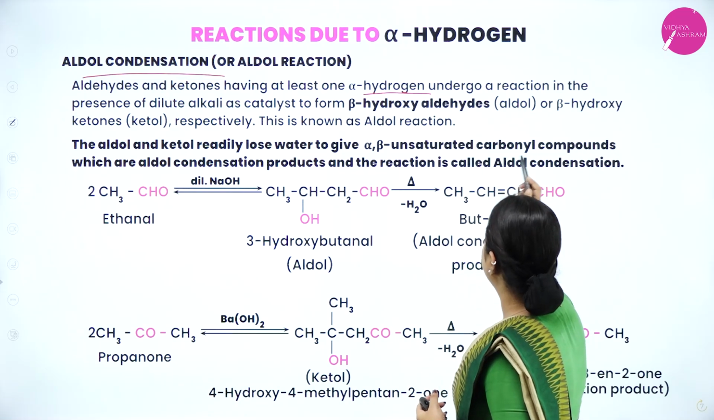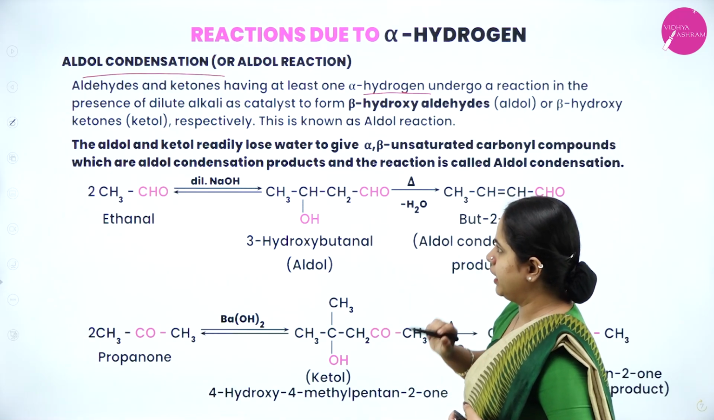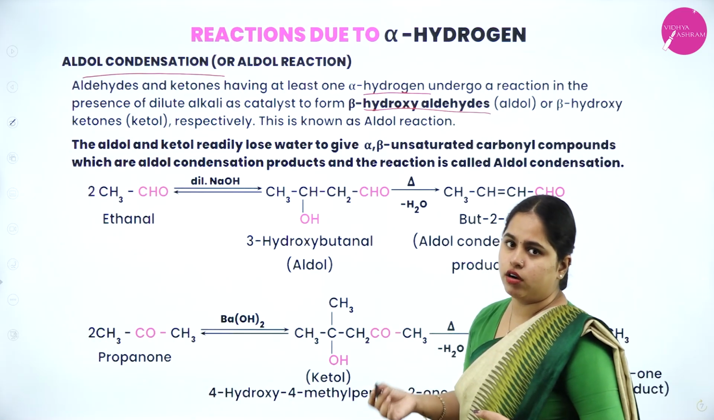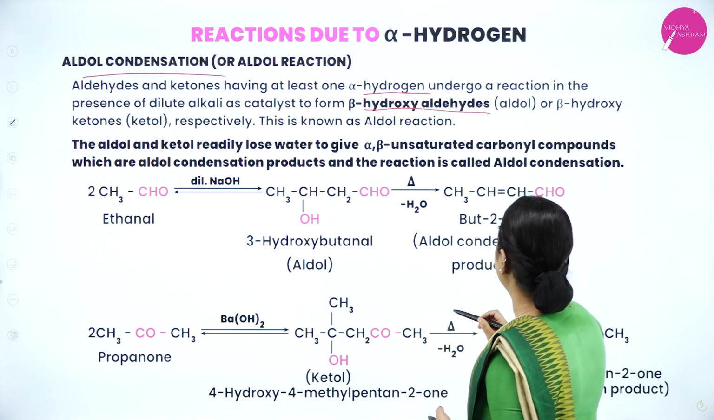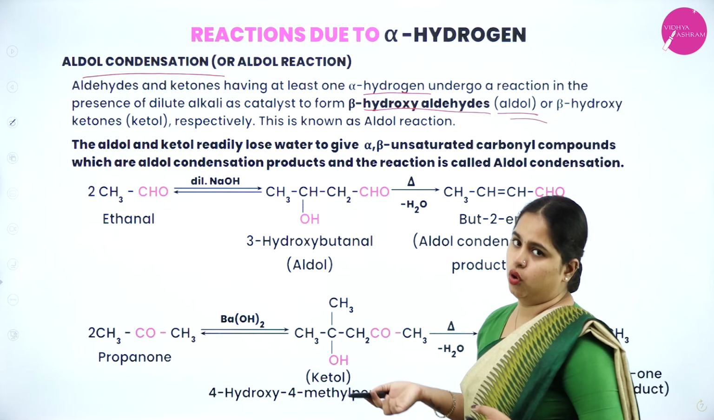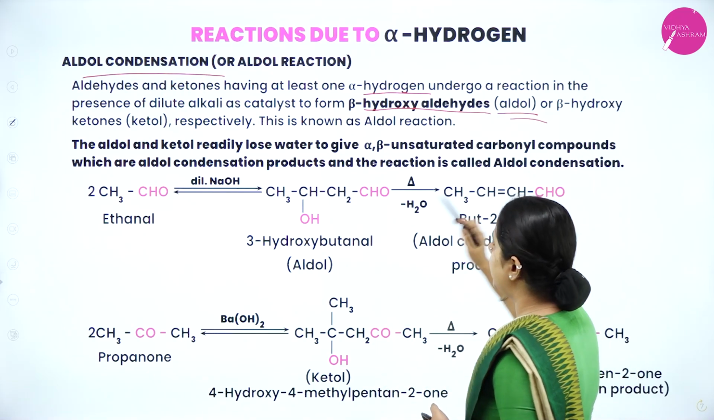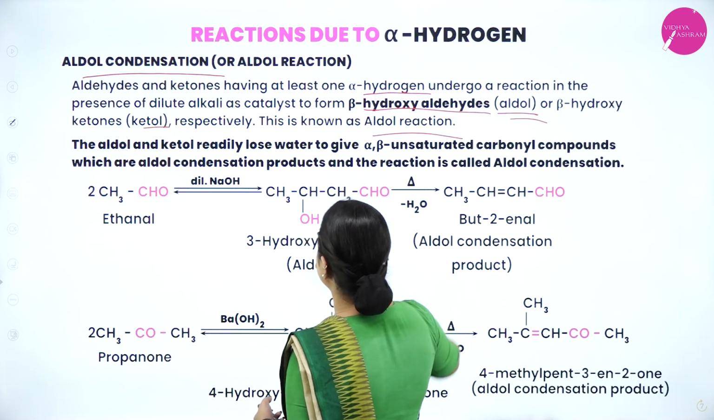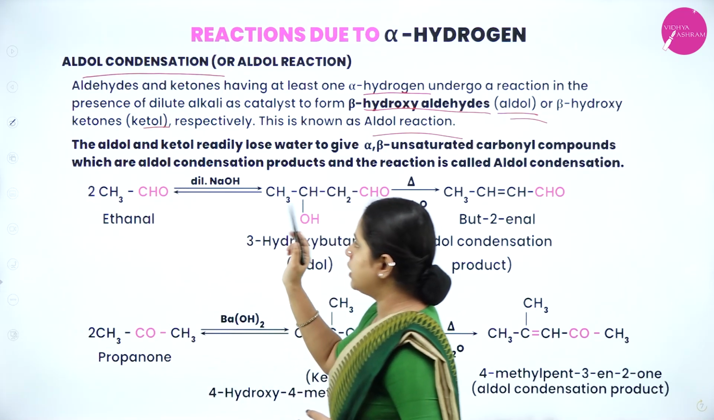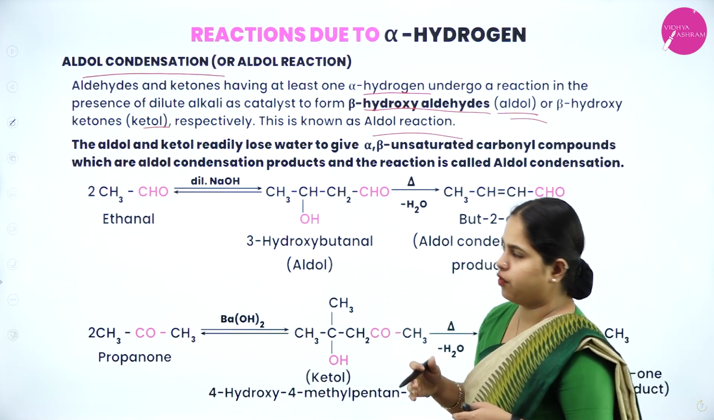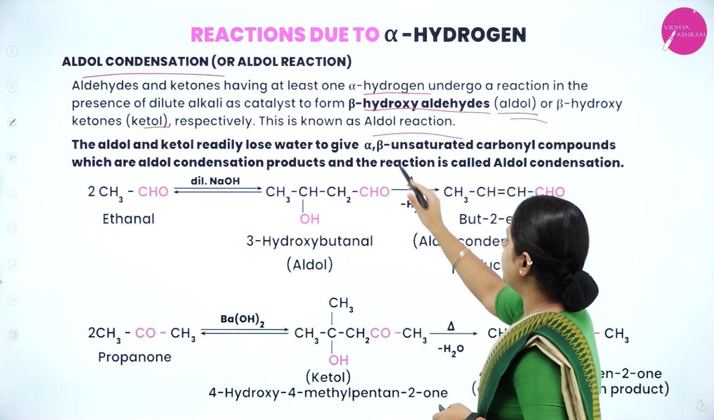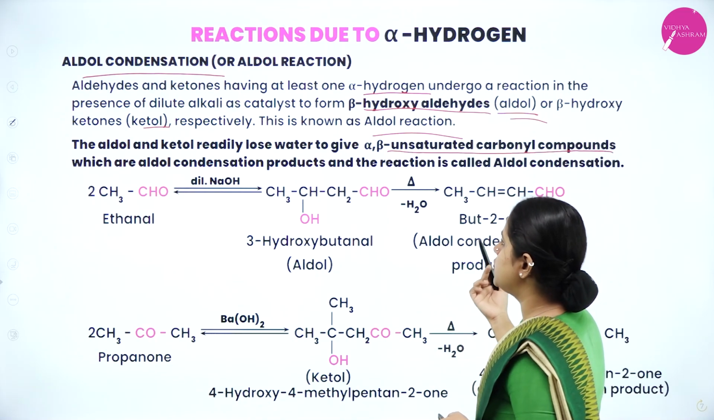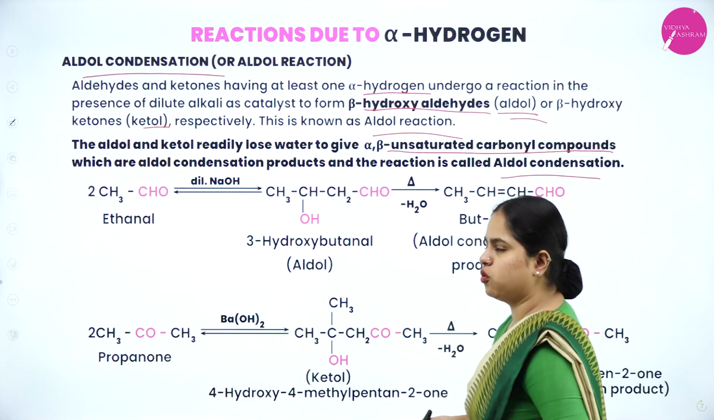They undergo a reaction in the presence of dilute alkali as a catalyst to form beta hydroxyaldehyde. So what will be formed? Beta hydroxyaldehyde, that is called aldol, or beta hydroxy ketones, which are called ketol respectively. This is known as aldol reaction. Once aldol and ketol are formed, they readily lose water to give alpha beta unsaturated carbonyl compounds, which are aldol condensation products, and the reaction is called aldol condensation.